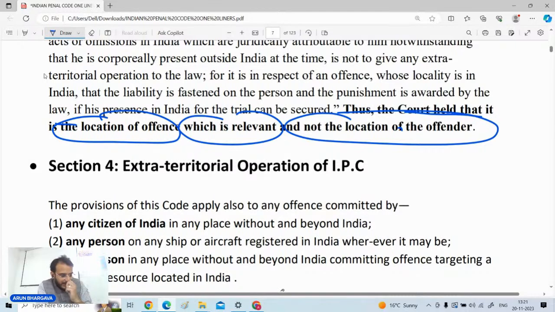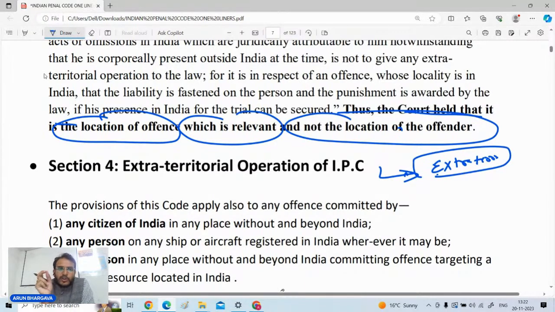Section number 2 is primarily with respect to the intra-territorial operations, and section number 3 and 4 are related with the concept of extraterritorial operations of the IPC. Okay, now section number 4: the question comes, in which provision of the IPC are the extraterritorial operations mentioned?